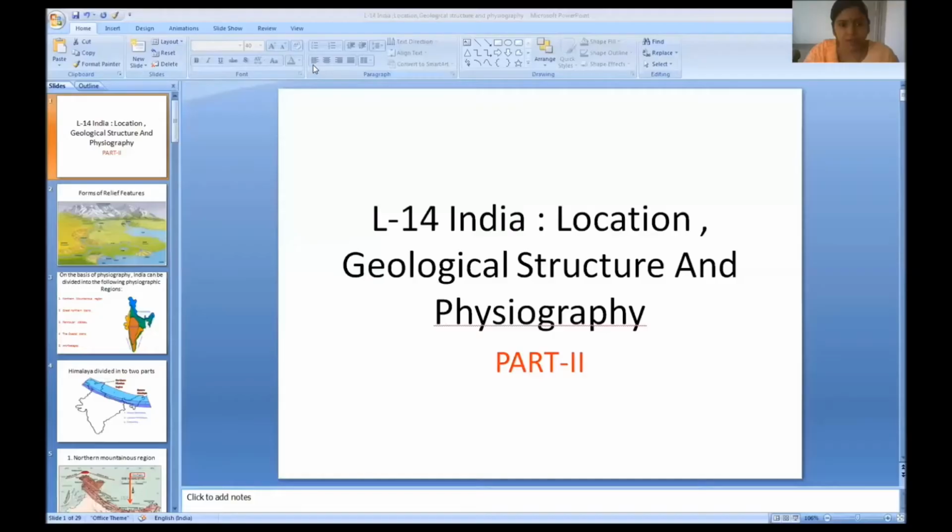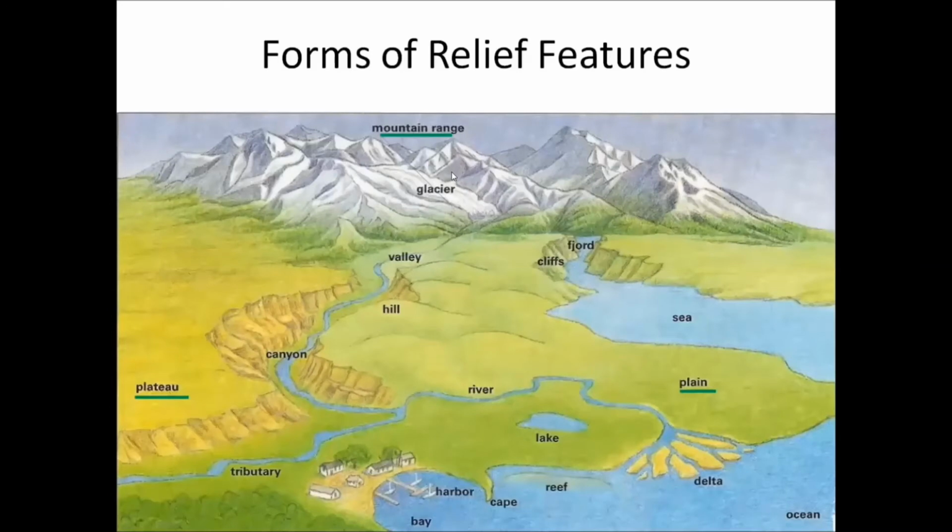Okay, so now we will be doing this second part, and in this chapter, we will study the forms of relief features. Now, the landform which is irregular and has some undulation on the surface of the earth. Undulation means the wavy part. Here on the mountains, you can see this is called undulation. It is not similar, it is not plain, but varying features of this physiography is called physiography.